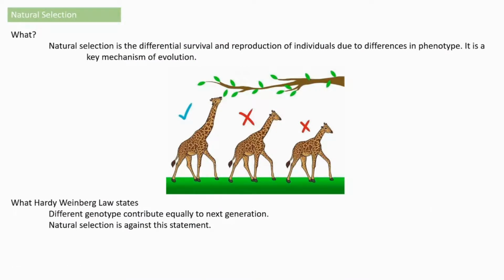The next force that is controlling evolution is natural selection. What is natural selection? Natural selection is actually a selection by nature for the more adapted one. The better adapted one will be selected and the other one will be eliminated.